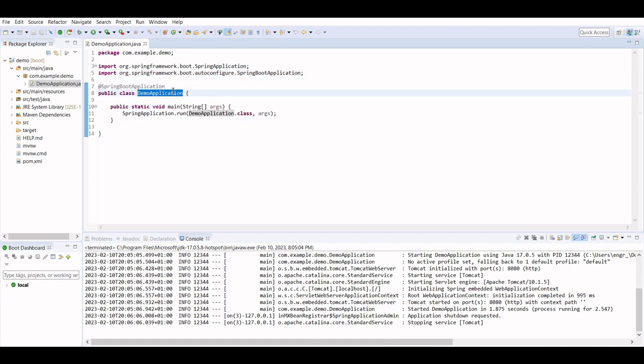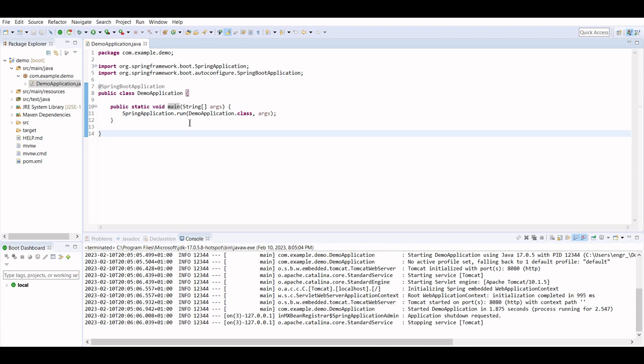And here this is the main section where you can see that you have a public class DemoApplication, which is annotated with @SpringBootApplication, which tells the compiler that this class is a Spring Boot application. And finally, in the main method, you may all be familiar with this public static void main. This is the famous main method, which is the entry point of your project.